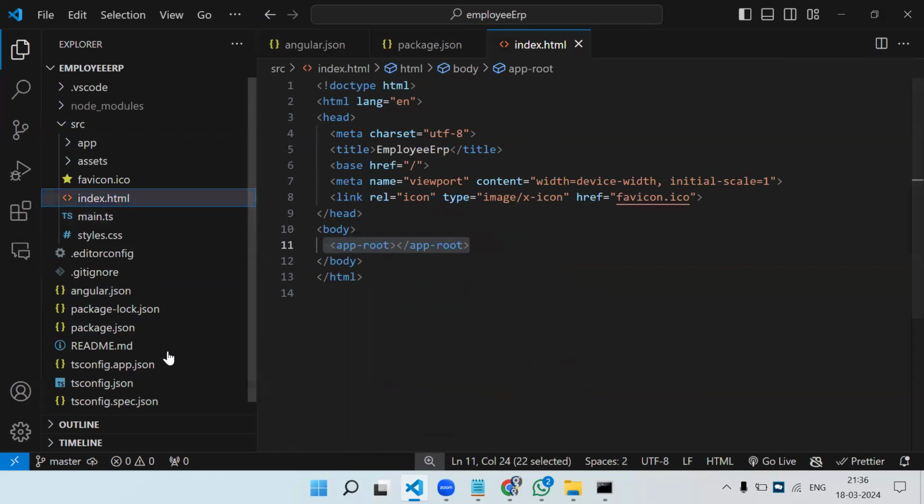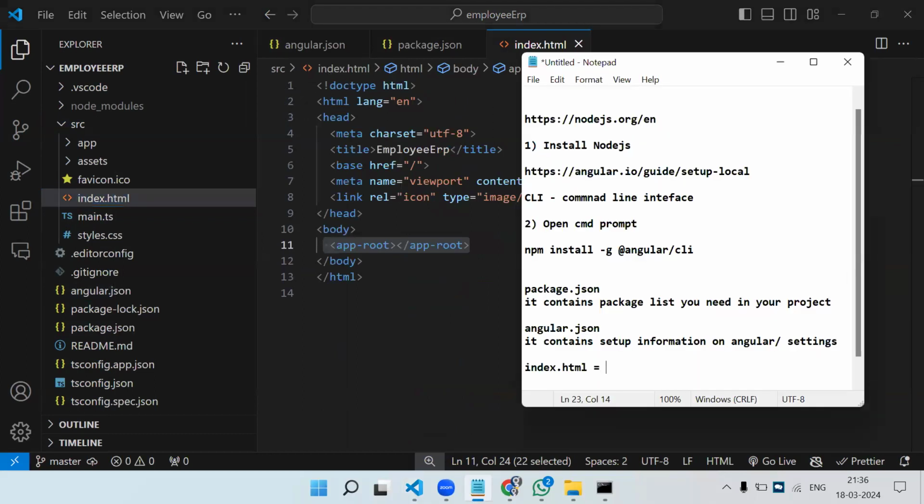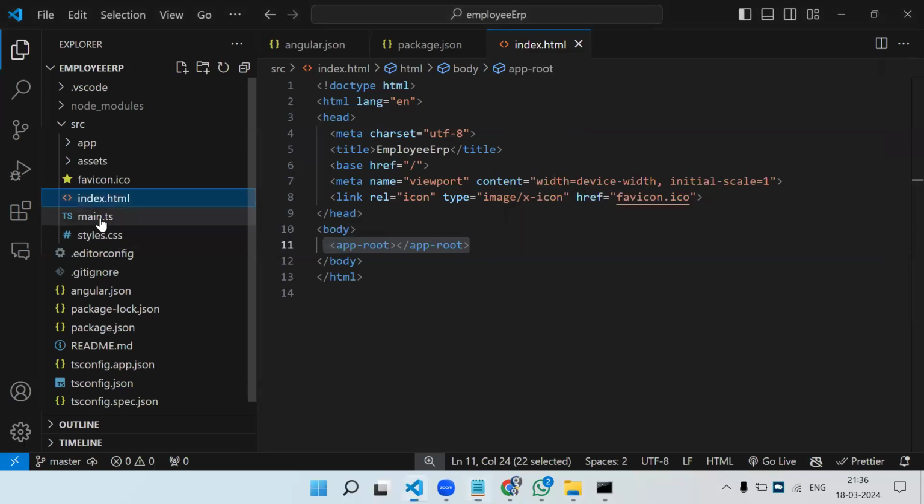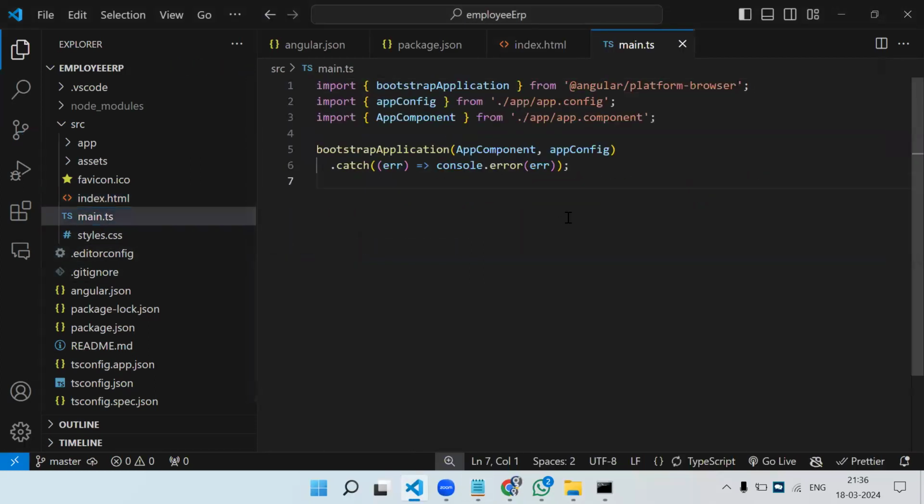Index.html is, let me just write it, our single page. Whatever we talk about as a single page application, this is our single page application. Now, after index.html, we have main.ts. As we say, Angular is a project. When we run the project or open the Angular application in the browser, at least some file will be there which will start by default, a starting point.